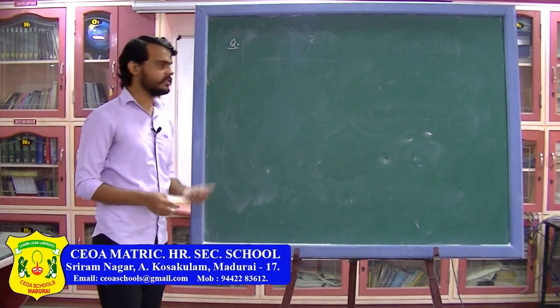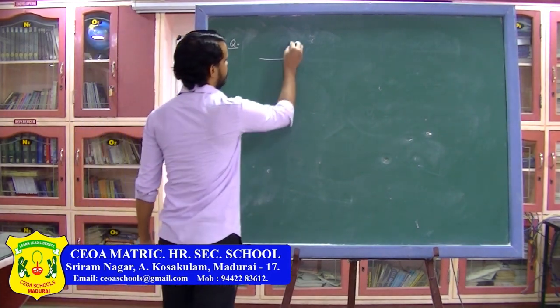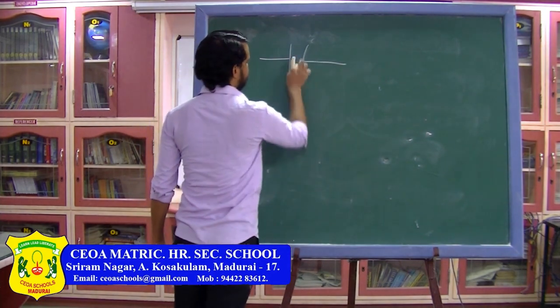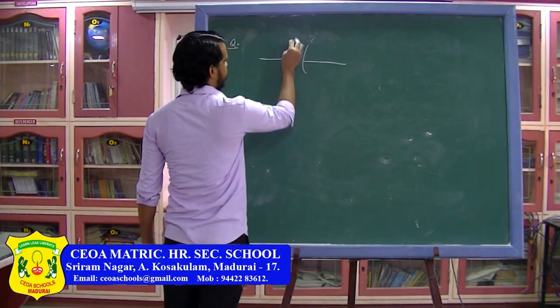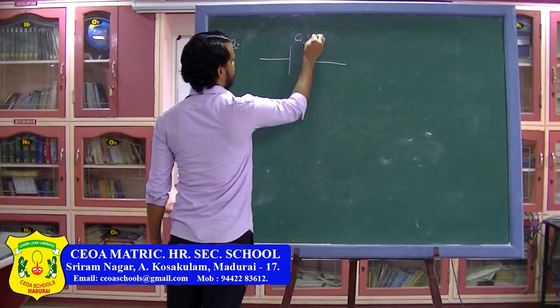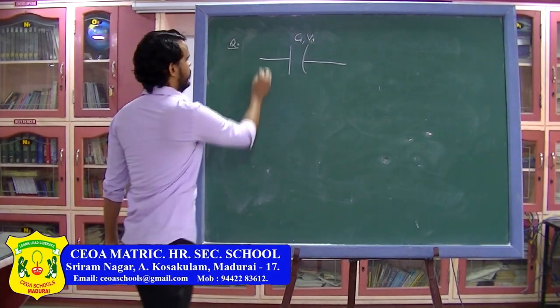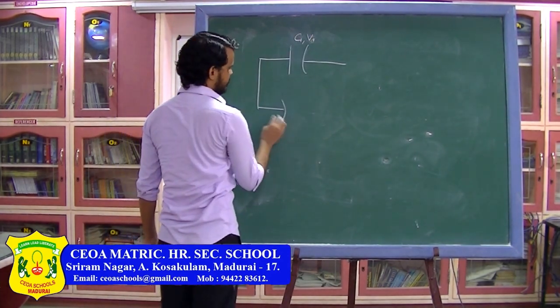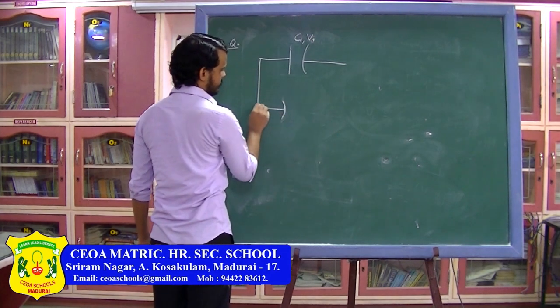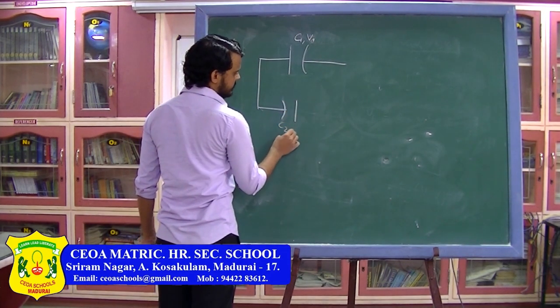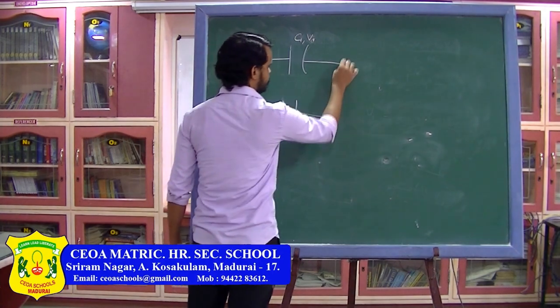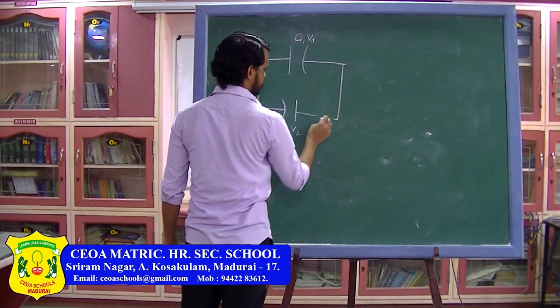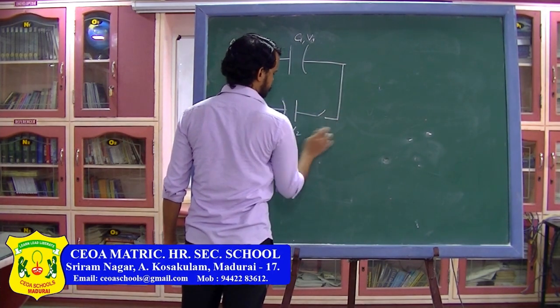Now the next problem is we are going to connect two capacitors with opposite polarity. Here this plate is positive and this plate is negative, this capacitance is C1 and the potential difference is V1. Here we have another capacitor, capacitance C2, potential V2.